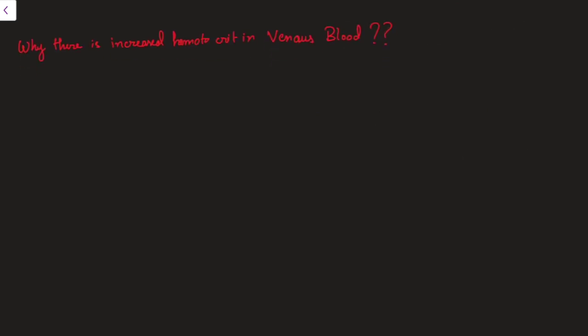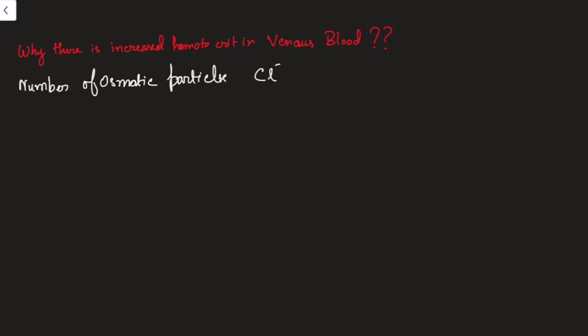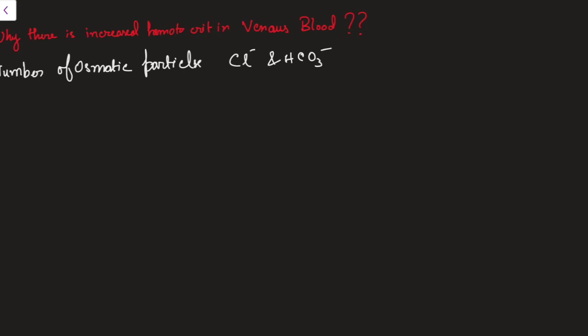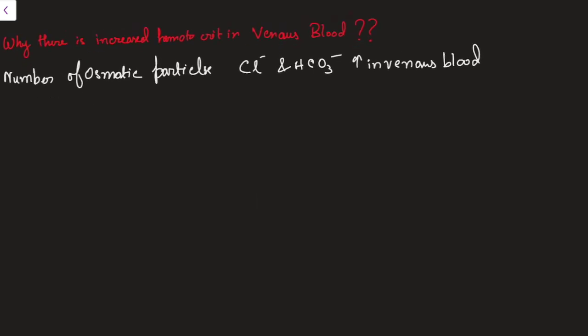Another important question, which is very much asked in your explain-why type MBBS exams, is why there is increased hematocrit in venous blood. As we have already seen the chloride shift and the reverse chloride shift, the number of osmotic particles like Cl minus and HCO3 minus will be increased in the venous blood. Why? Because this chloride shift occurs after blood has already come out from the tissue, that is, in the veins. However, in the artery, it is not happening. So the osmotic particles will be increased in the venous blood RBCs.